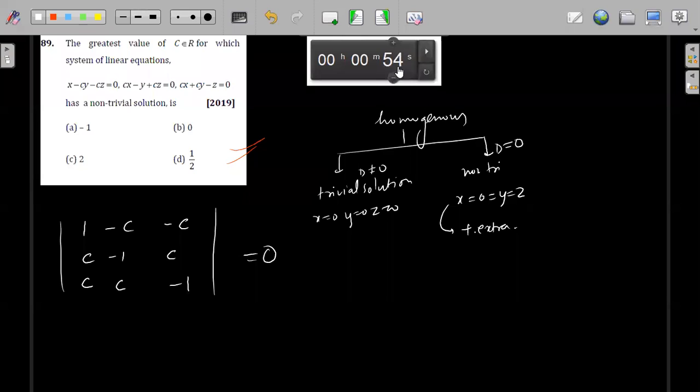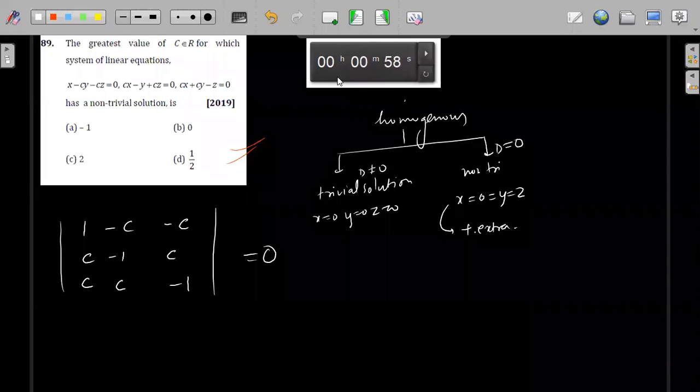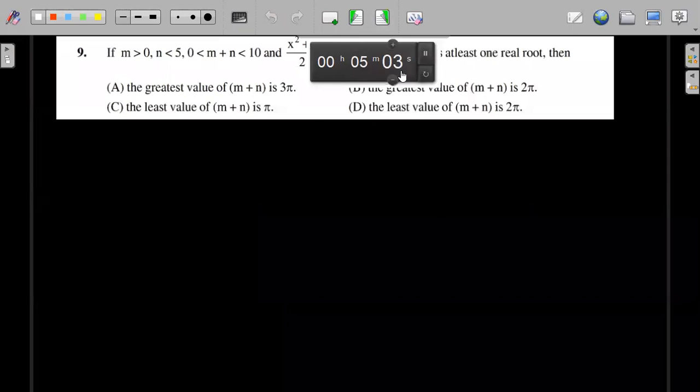Yes, C is 1 by 2. Okay. Solve this question.